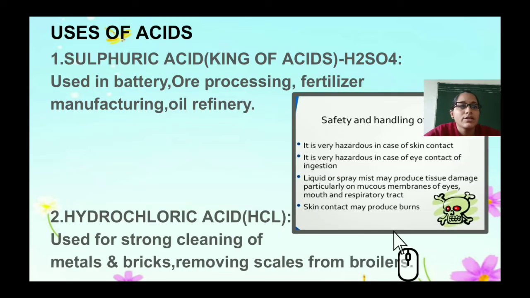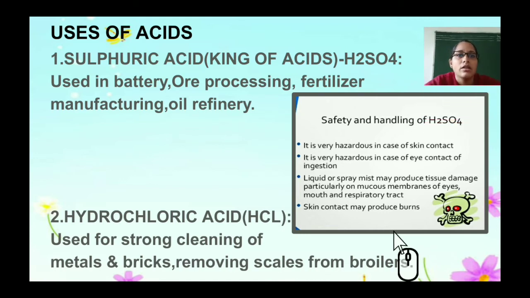So let's understand the uses of acids. As I said, H2SO4 or sulfuric acid is known as the king of acids. It is used in batteries, fertilizer manufacturing, oil refineries and ore processing.